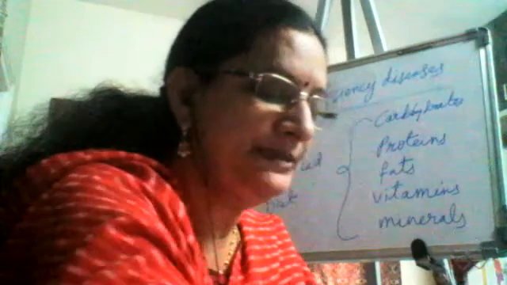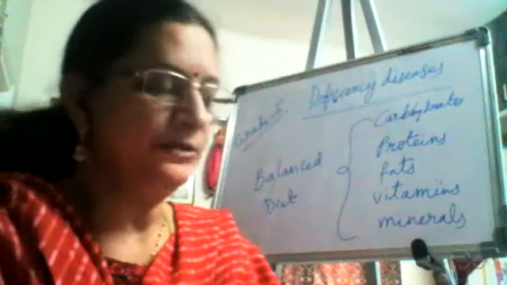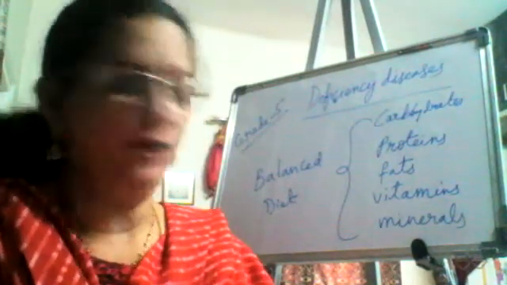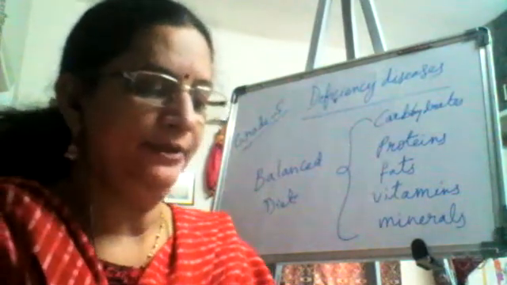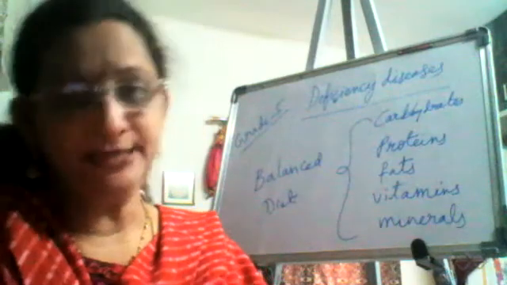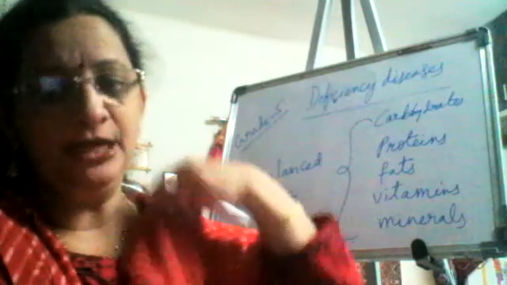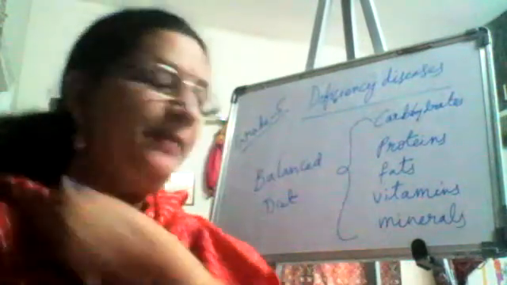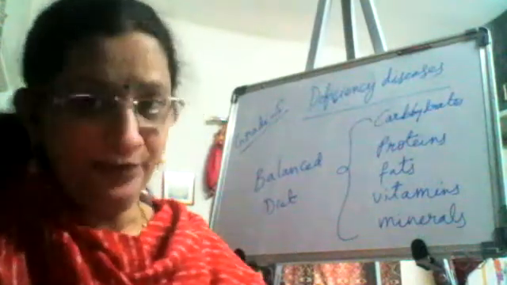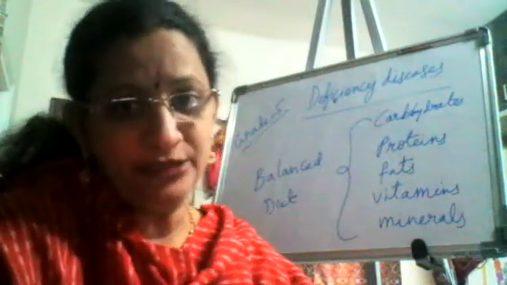Cereals, pulses, green leafy vegetables, other vegetables, fruits, milk, fats and oils, meat, fish and eggs, sugar and jaggery. So these are the food items, the essential nutrients that are required for the body, and how much is required by a 7 to 9-year-old child, how much is required by a 10 to 12-year-old child. It is all given in the table and you have to make a table of this on a chart paper.